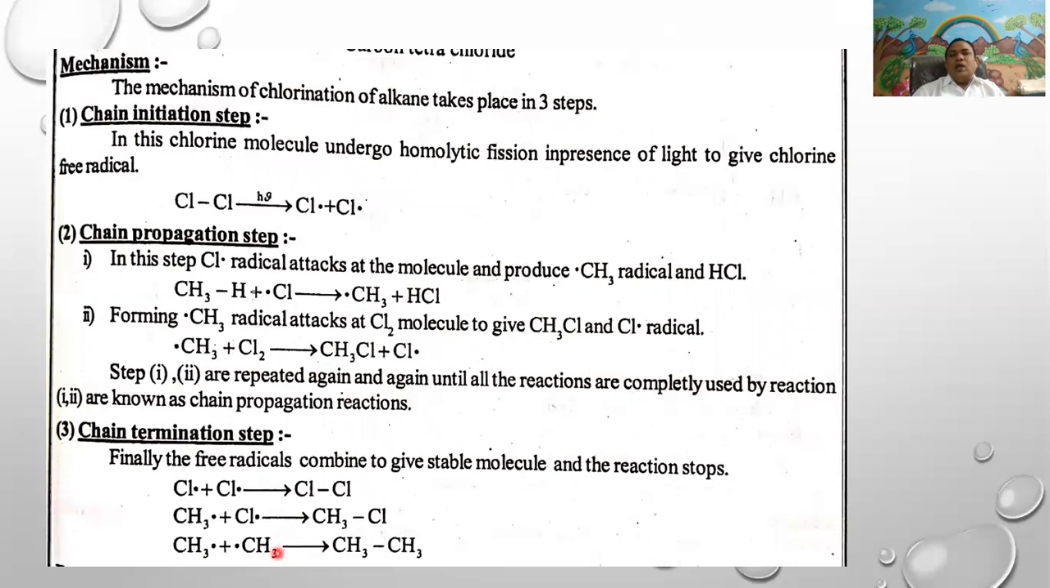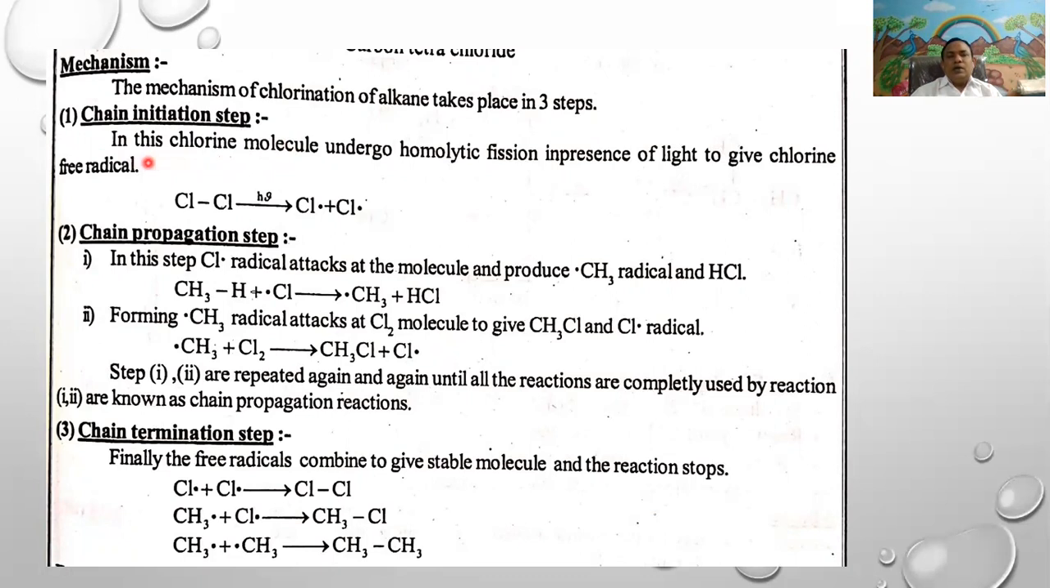The halogenation of alkanes is carried out through a three-step mechanism. Generally, the halogenation of alkanes takes place in three steps: chain initiation, chain propagation, and chain termination. The first step is the chain initiation step.